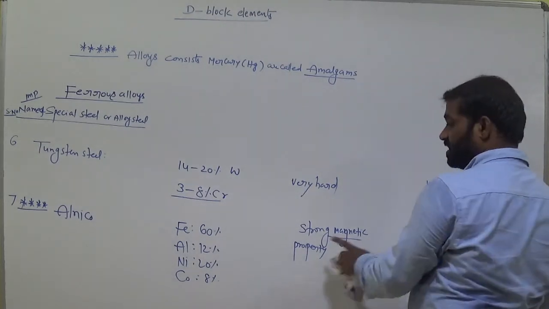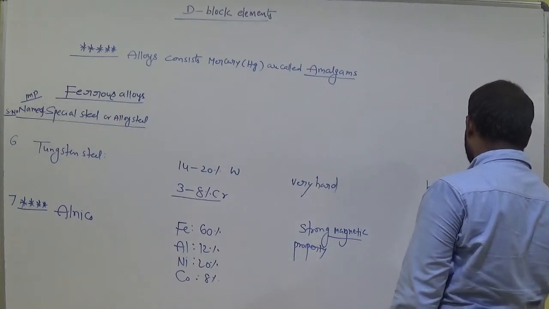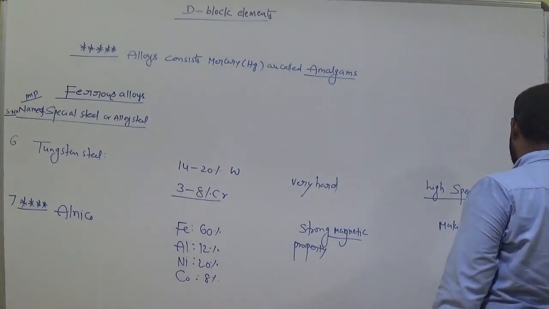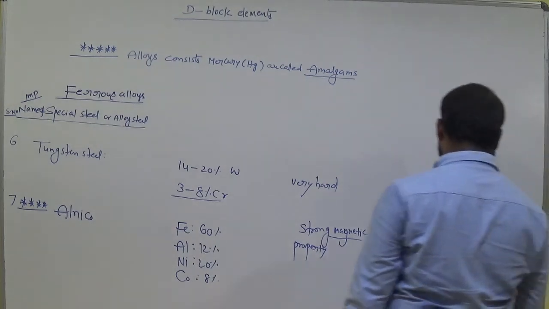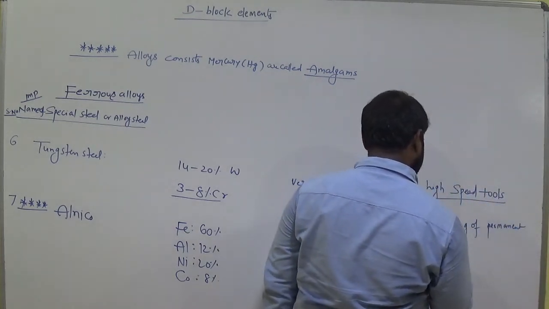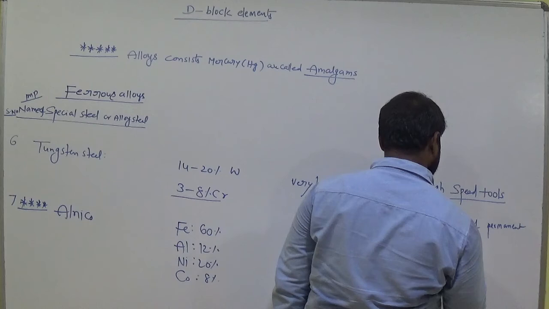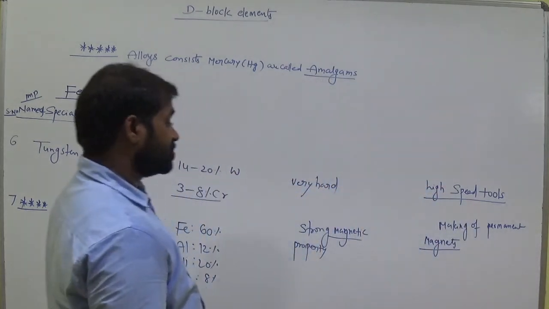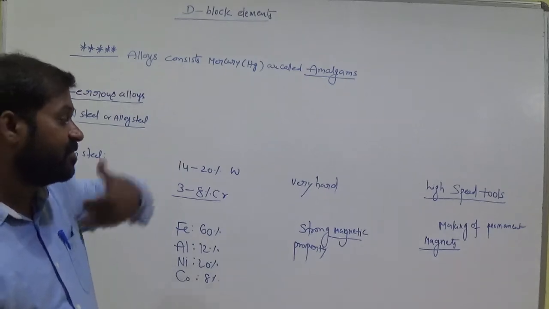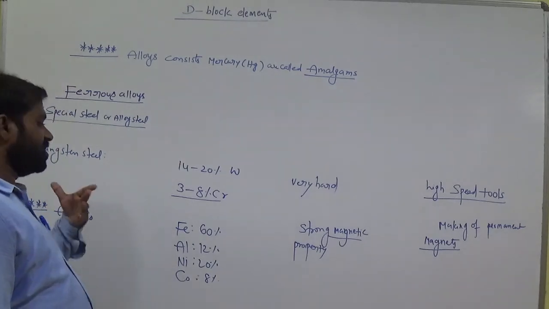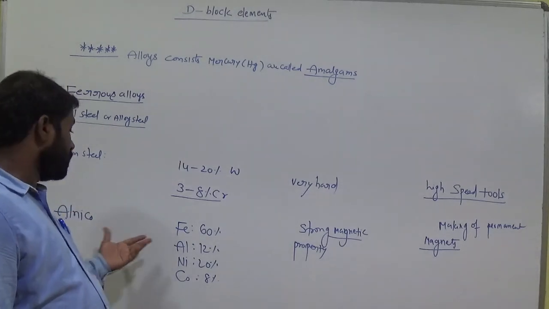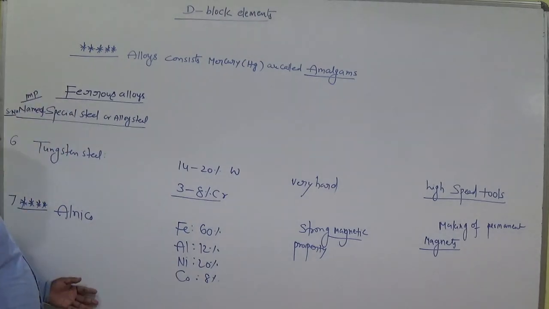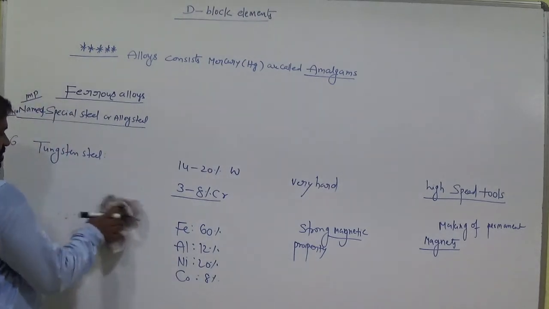How can we use this? In the making of permanent magnets. Remember this. So by which alloy can we prepare permanent magnets? Alnico. What is the composition of Alnico? Iron 60%, aluminum 12%, nickel 20%, cobalt 8%. Remember this. Okay, important one.